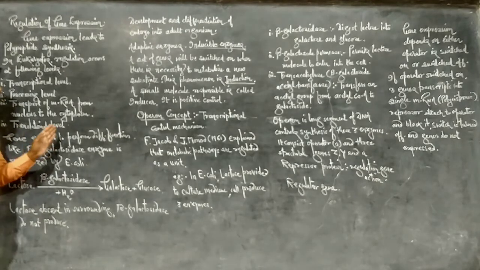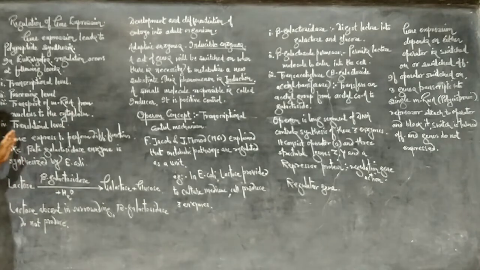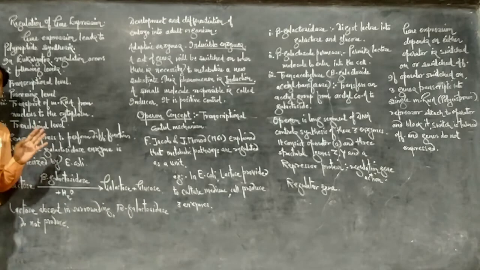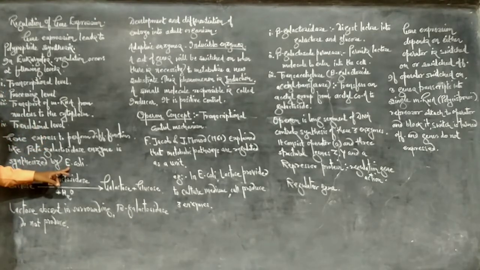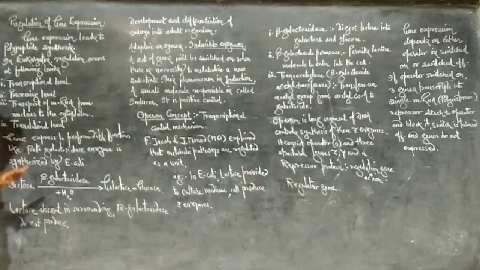Genes are expressed to perform different functions. A single gene is expressed to perform various functions inside the cell. Here an example is given: the beta galactosidase enzyme. It is synthesized by E. coli bacteria and is involved in the metabolism of lactose. See the function of the beta galactosidase enzyme, which is produced by Escherichia coli bacteria. Lactose is a milk sugar.